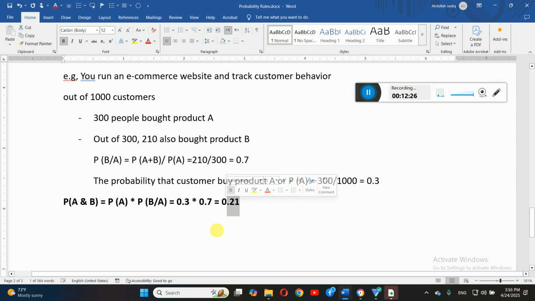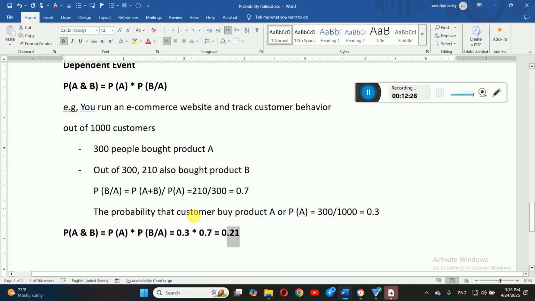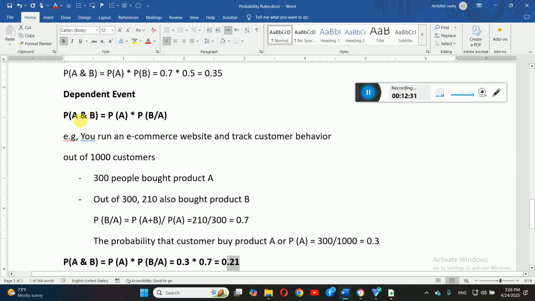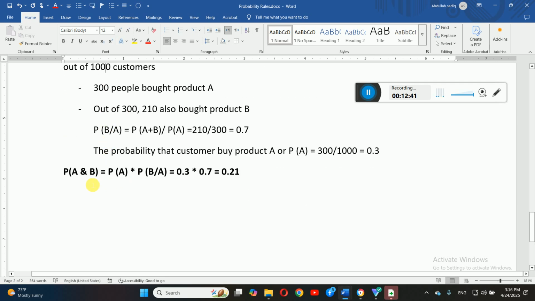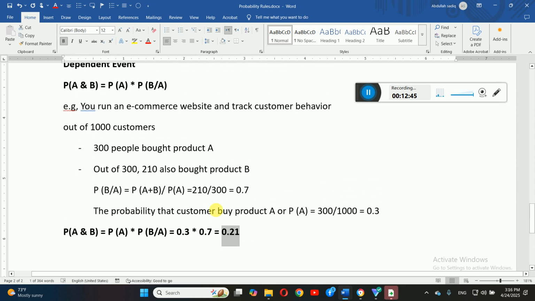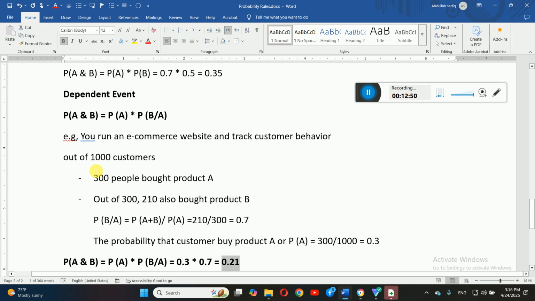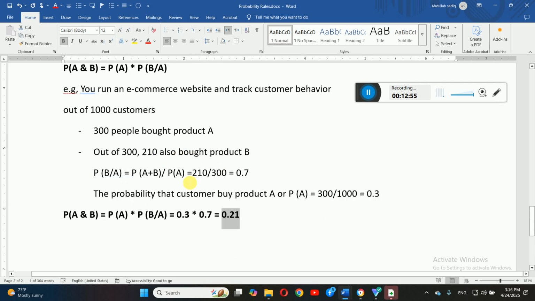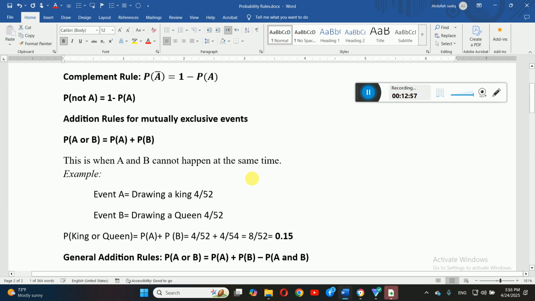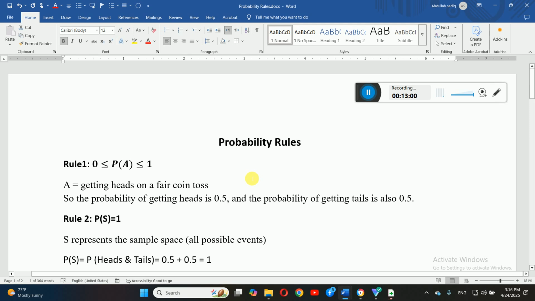So the conclusion here, dear student, is that the probability of A and B, when they are dependent on each other, is simply the probability of A multiplied by the probability of B given A. This is the rule, okay? Don't worry about it, these are simple rules. When you multiply them together, this will give you 0.21. So you can say there is a 21% chance that, when they are dependent on each other, they may purchase both products. Okay, hopefully this is clear. I just explained very fast, but don't worry, inshallah, I'll explain it in class for you.